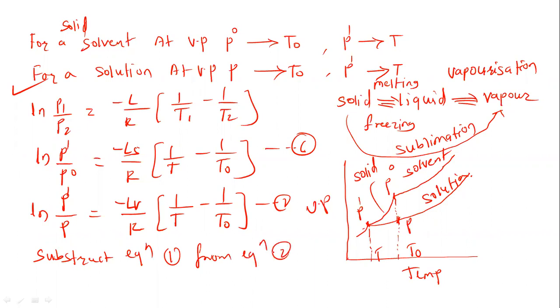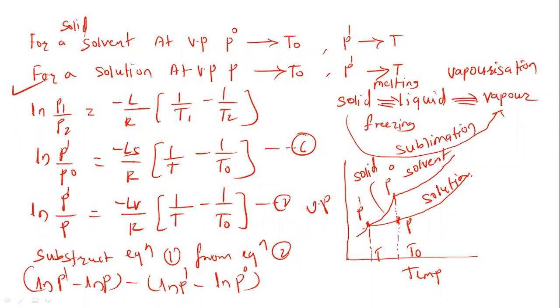So let us do this. In this case, if we do this, ln P dash gets cancelled. From equation 2 we are going to subtract. Left hand side: ln P dash minus ln P, this is 1 minus, in bracket ln P dash, this is minus ln P0.